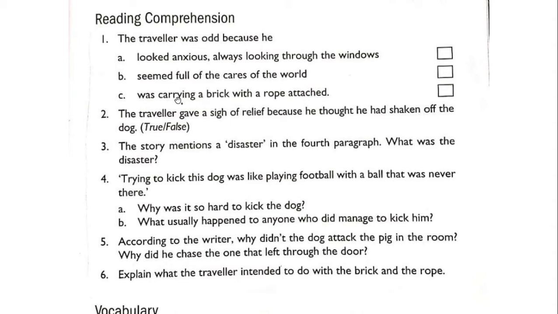Question number 1. The traveler was odd because he. Three options are given here. You have to tick the correct option, whatever option you think is correct. Looked anxious, always looking through the windows. Seemed full of cares of the world. Was carrying a brick with a rope attached. Out of these three options, whichever you think is the best, you have to put a tick on that.